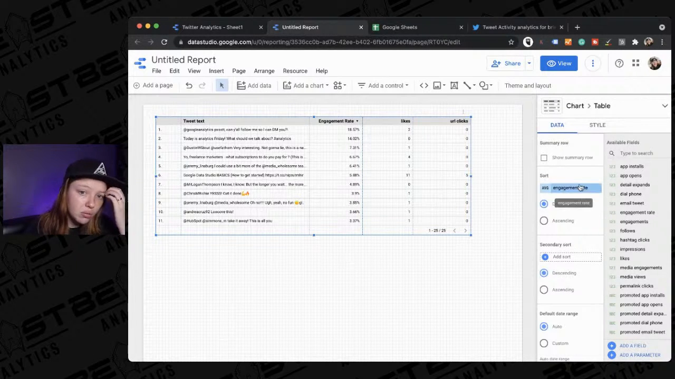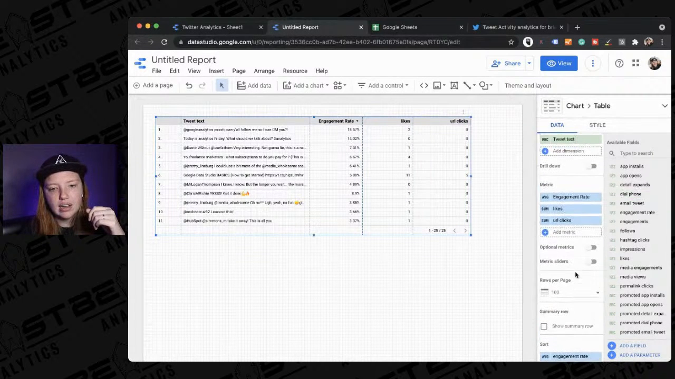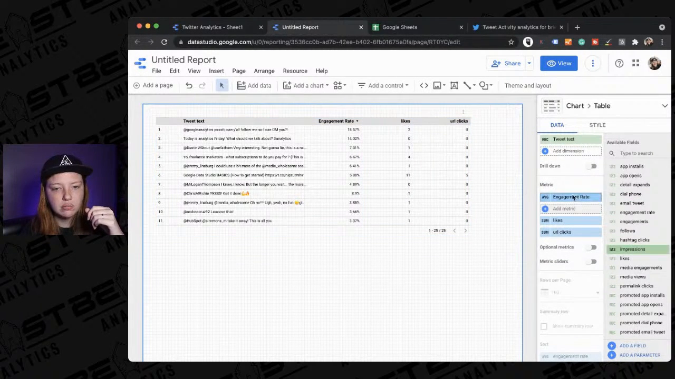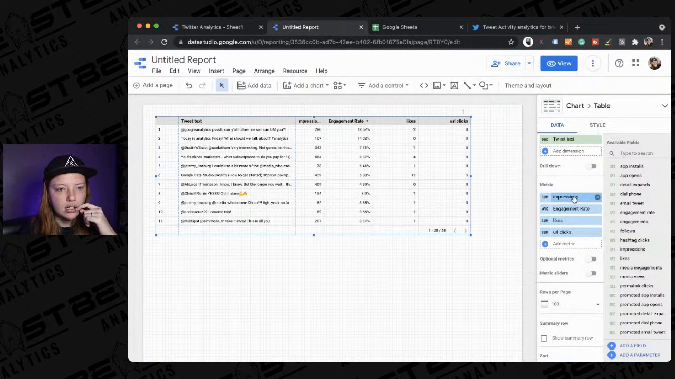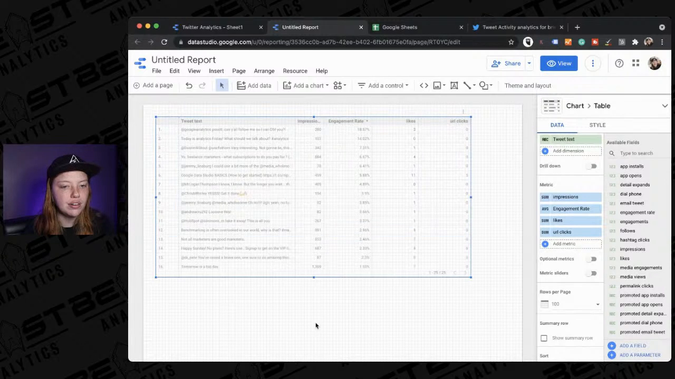Okay, hold on. We're going to add a couple more things in here, like impressions, because that's going to give us a better idea of engagement rate. Okay, so this, where I tweeted at Google Analytics and told them to follow me, had a high engagement rate. Let's see. This tweet was actually a reply to Dustin Stout talking about analytics, some subscriptions. So we can see Google Data Studio. Oh, wow, this is very, very recent.